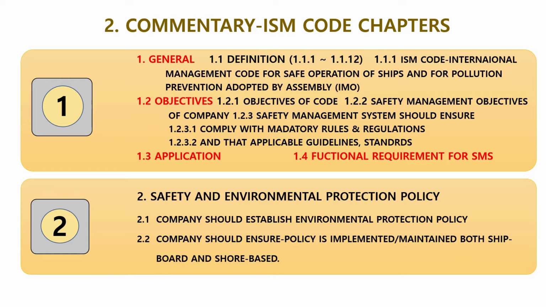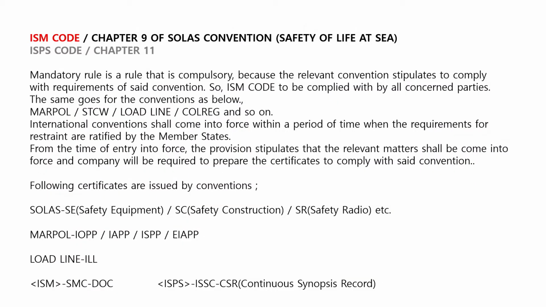Chapter 2 Safety and Environmental Protection Policy. 2.1 Company should establish environmental protection policy. 2.2 Company should ensure policy is implemented, maintained both shipboard and shore-based. ISM code is a part of SOLAS, Safety of Life at Sea. You can find the ISM code in the SOLAS Chapter 9. Also, you can find ISPS code in Chapter 11.